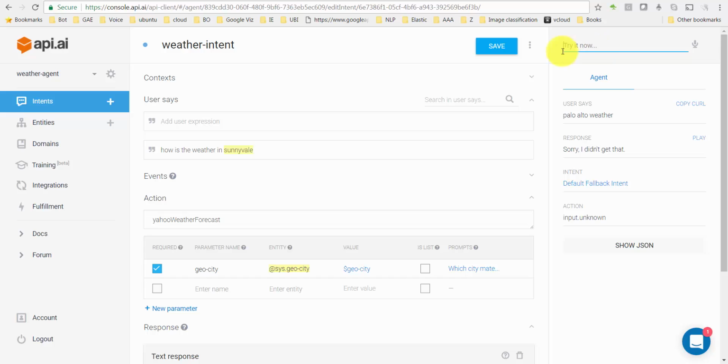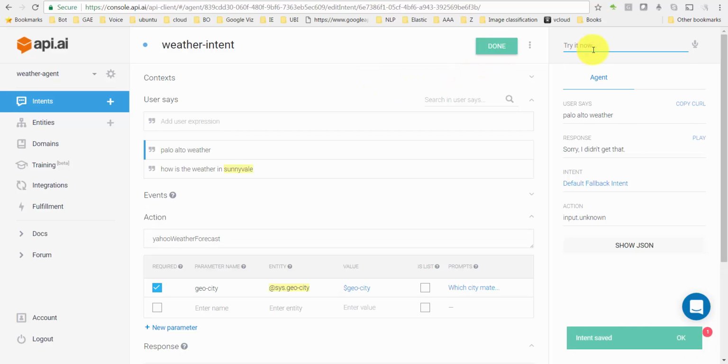It doesn't. So if you think your user is going to ask like that, then you want to give some examples with that style. Palo Alto weather. I save that, and now if you say Sunnyvale weather, it didn't get it.